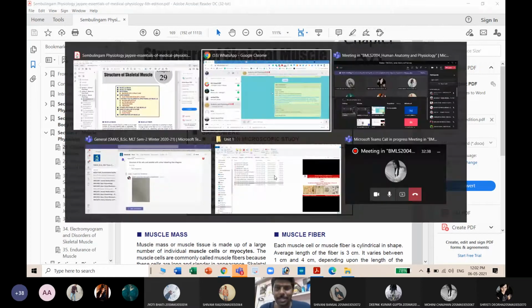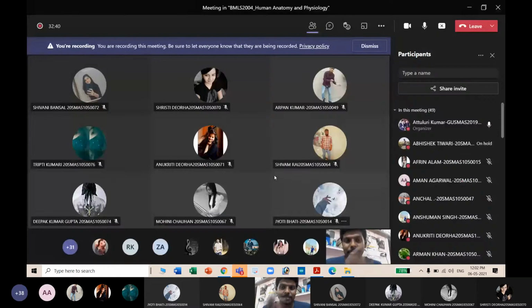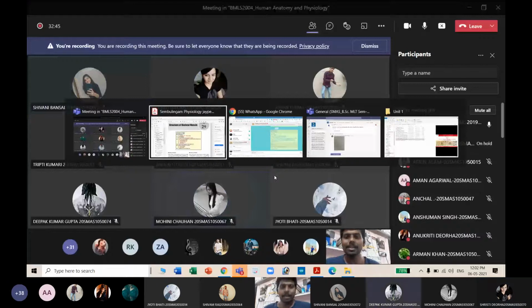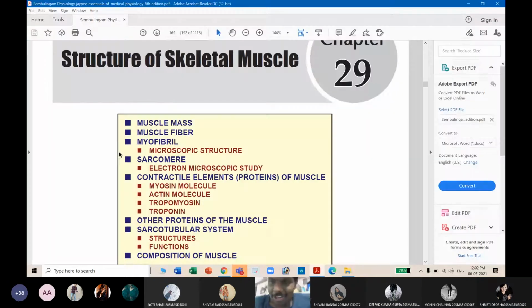Okay, so everyone, are you listening to me, students? Can you see the textbook? Can you see my screen? Is it sharing with you? Yes, sir. Fine. Okay, let me start with the structure of skeletal muscle.